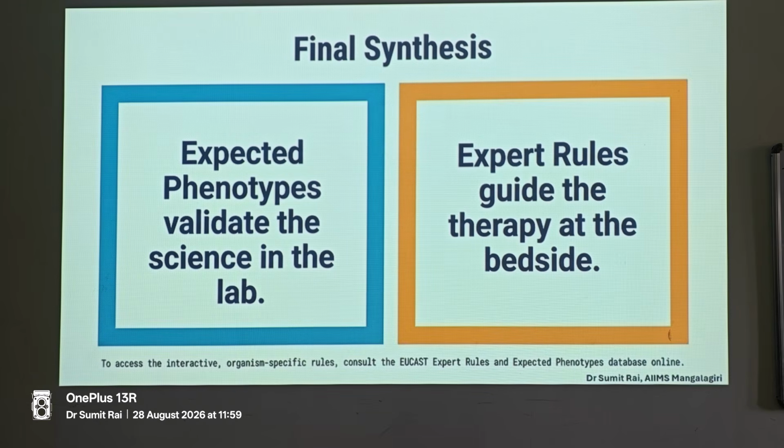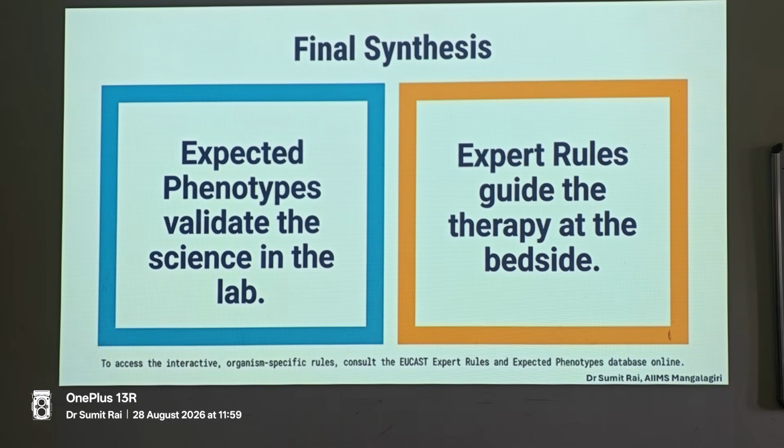The final take is that you should know the expected phenotypes validated by science in the laboratory. That is why your identification has to be very, very accurate. You have to tell the clinicians, especially the PDCC, that the ID of the bug is very, very important, and not to start any therapy for gram negatives or gram positives by suspicion, because what we suspect may not be the correct drug, and vice versa. We should know the exact ID of the bug and how to correlate the expected phenotypes into a clinical report. That is where the faculty has to sit on the reports and do the filtering.